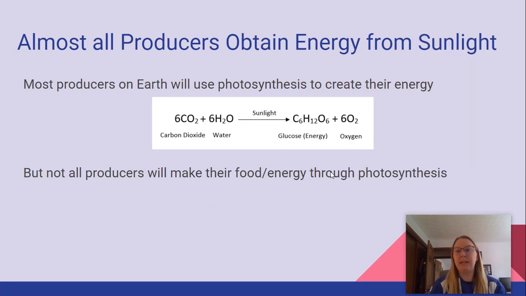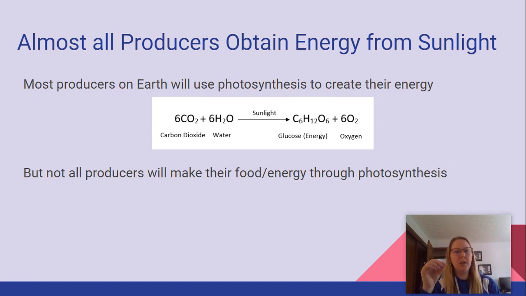All producers obtain energy from sunlight. Most producers on Earth use photosynthesis to create their energy, and I threw that photosynthesis equation right back in there for you. So 6 molecules of carbon dioxide, 6CO2, plus 6H2O, 6 water, plus sunlight will yield C6H12O6, which is glucose or energy, and 6 molecules of oxygen.